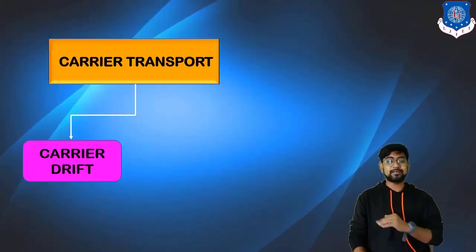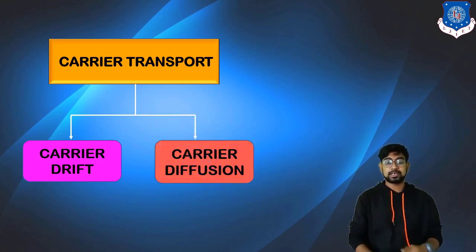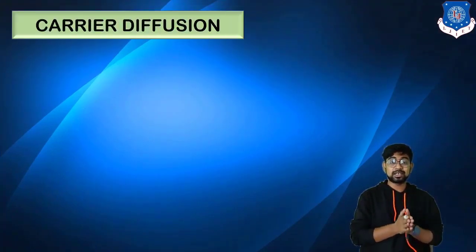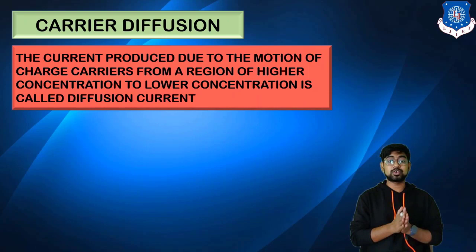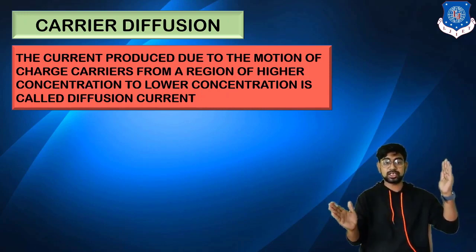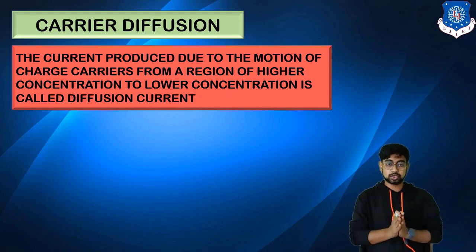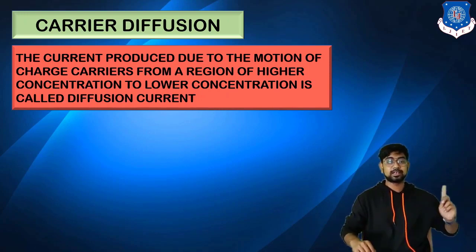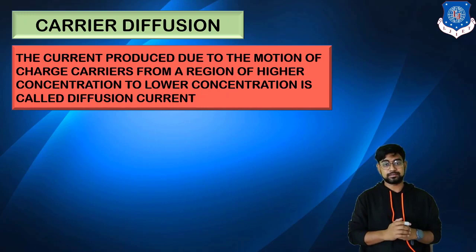Now we are going to the second part of carrier transport, that is your carrier diffusion. The basic difference between diffusion and drift is that in this we don't have any electric field. The current produced due to the motion of charge carriers from a region of higher concentration to lower concentration is called a diffusion current. So diffusion occurs without any applied voltage or electric field. Drift is the effect of the applied voltage and applied electric field.